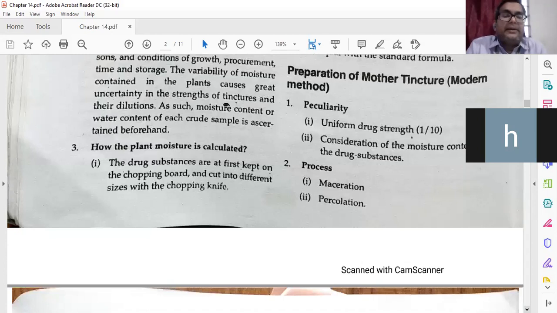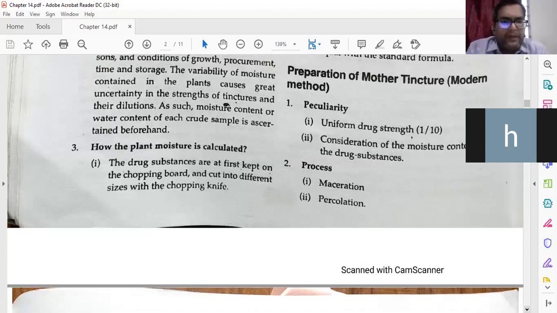How is the plant moisture calculated? This is an experiment. Okay, just see this part. Later on in the lab also we will start this experiment. This is in our syllabus. Moisture content sometimes also comes as a long question. So how to calculate the moisture content of a given drug material or given plant or given crude form of the plant.